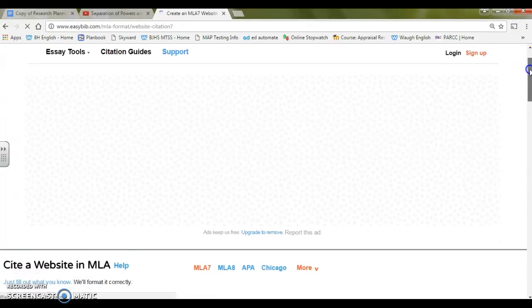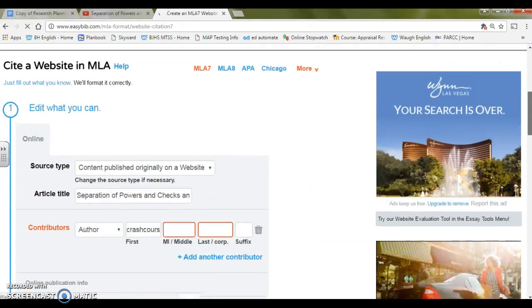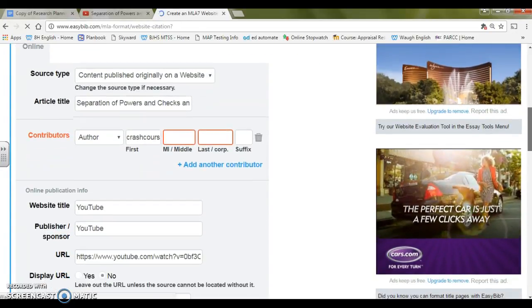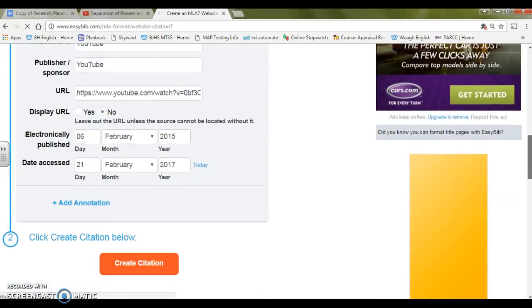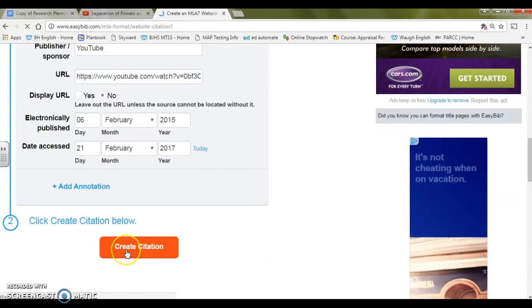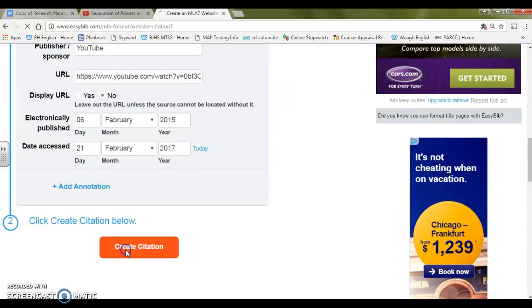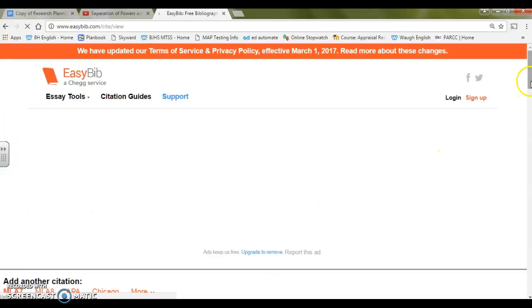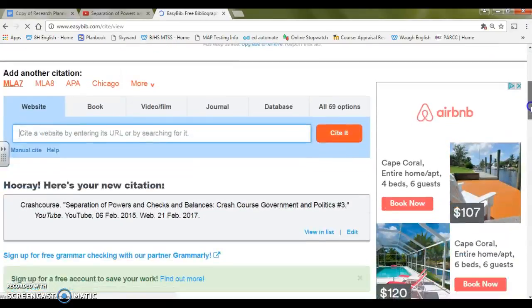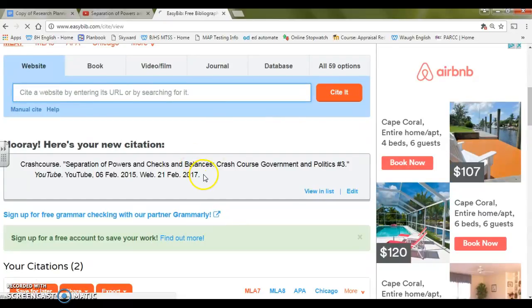It's going to see if we have any more information. We'll scroll down and scroll down. It looks like we can create the citation, so we're going to hit the button where it says Create Citation. And voila, we have our citation right there.